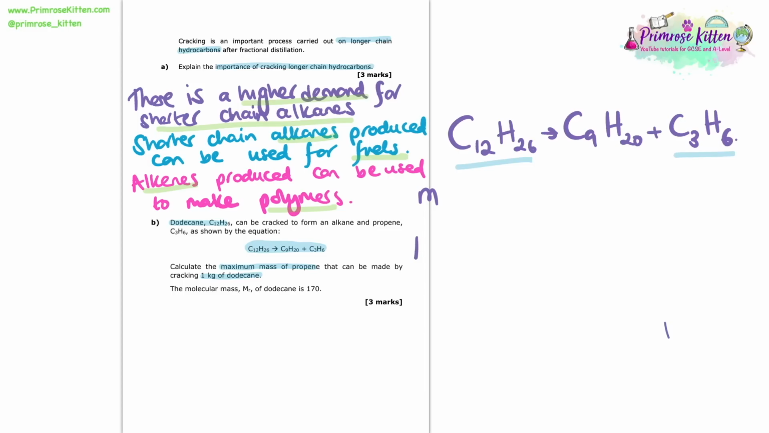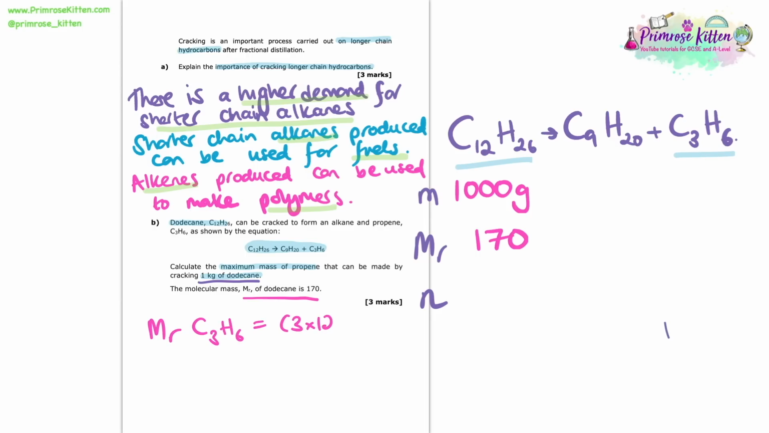So now I'm going to write a column with 3 rows of information, the mass, the Mr and the moles. And I'm going to write in all the information I know. So I know that I have 1000 grams or 1 kilogram of the dodecane. I'm told the molecular mass of dodecane is 170, and we can also work out the molecular mass of the propene that we're being asked about. So the formula is C3H6, so the Mr would just be 3 times 12 for the carbon plus 6 times 1 for the hydrogen. And that gives us an Mr of 42. So now our table's looking pretty fleshed out.